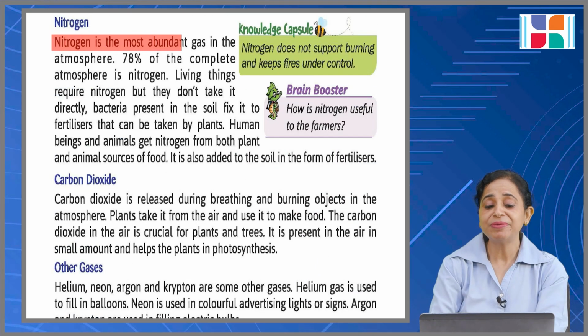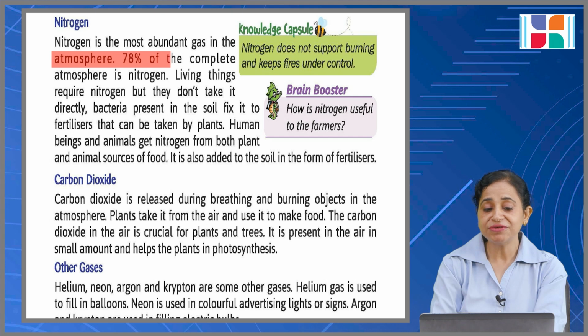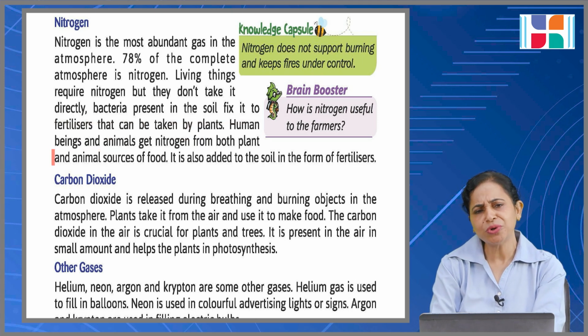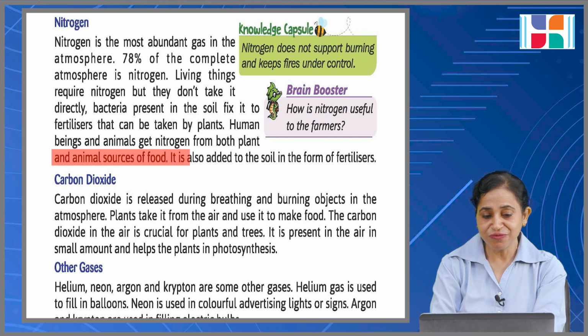Nitrogen. It is the most abundant gas in the atmosphere. 78% of the complete atmosphere is nitrogen. Living things require nitrogen but they don't take it directly. Bacteria present in the soil fix it into fertilizers that can be taken by plants. Human beings and animals get nitrogen from both plant and animal sources of food. It is also added to the soil in the form of fertilizers. Knowledge capsule. Nitrogen does not support burning and keeps fires under control. Brain booster. How is nitrogen useful to the farmers?